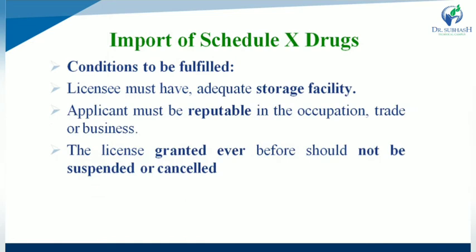First one, import of Schedule X drug. Last one is all about import of Schedule C as well as C1 biological drug products. While import of Schedule X drug, which type of conditions are to be fulfilled? First one, licensee must have adequate storage facility for storing of Schedule X drug. While second one, applicant or licensee must be reputable in the occupation, trade or business.